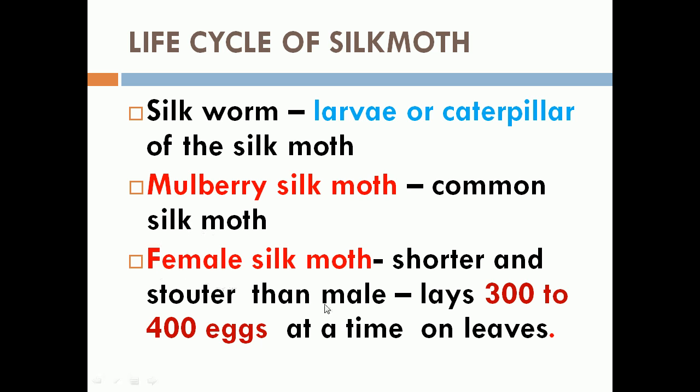Female silk moth is shorter and stouter than male. Stouter means it is fatter than male. And the female silk moth will lay 300 to 400 eggs at a time on mulberry leaves.